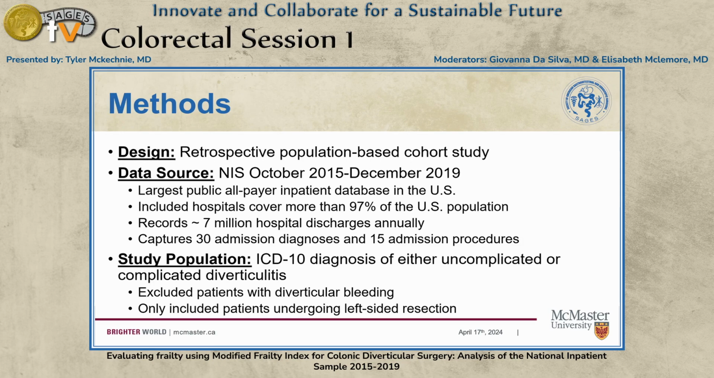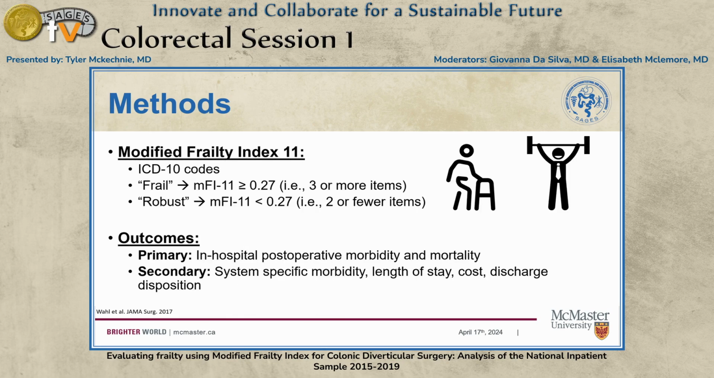This was a retrospective population-based cohort study that utilized the NIS from October of 2015 to December of 2019. This is the largest public all-payer inpatient database in the US. It includes hospitals covering more than 97% of the US population and records approximately 7 million discharges annually. We utilized ICD-10 codes to identify patients with either uncomplicated or complicated diverticular disease that were undergoing left-sided colonic resection in either the elective or the emergent setting. We did exclude patients with diverticular bleeds.